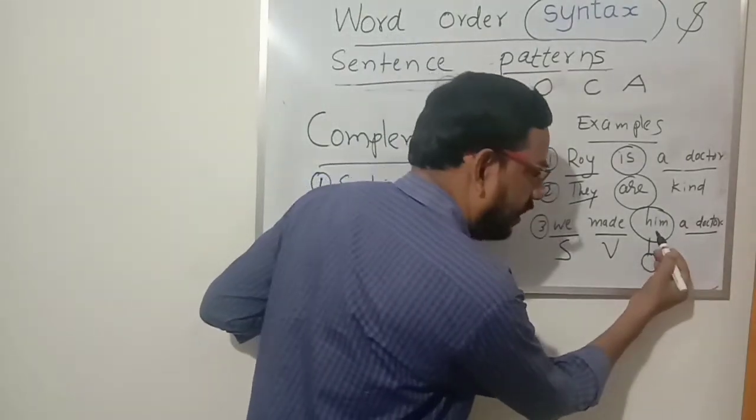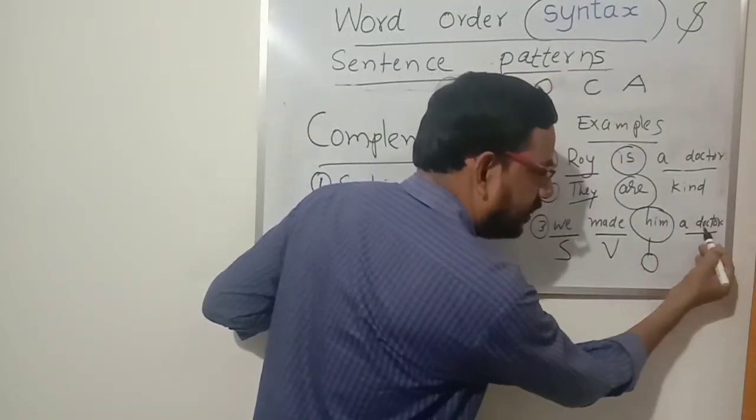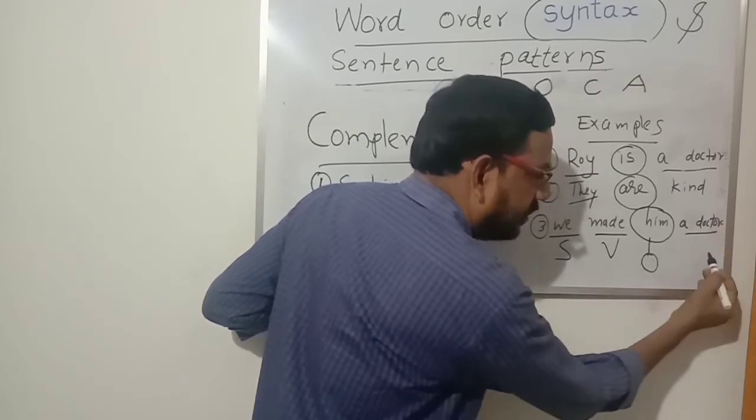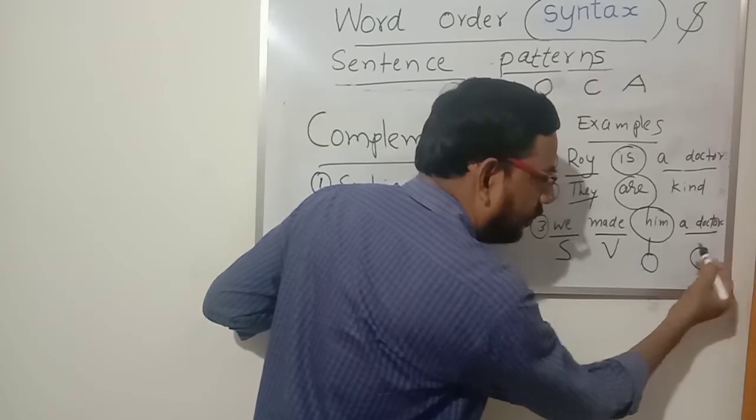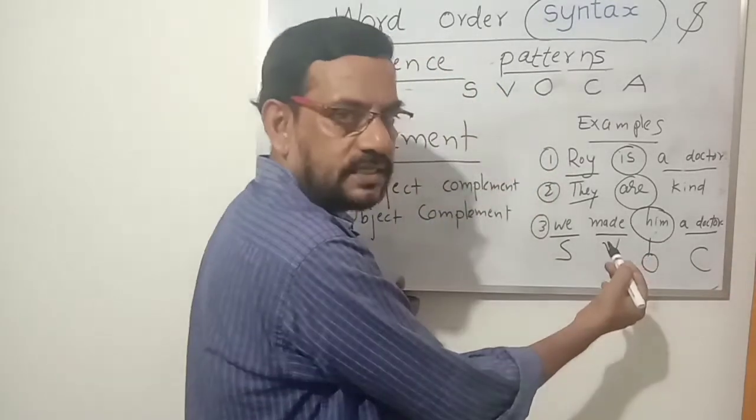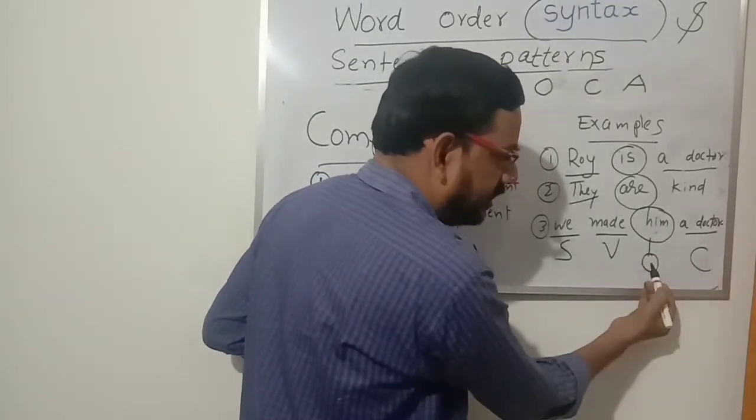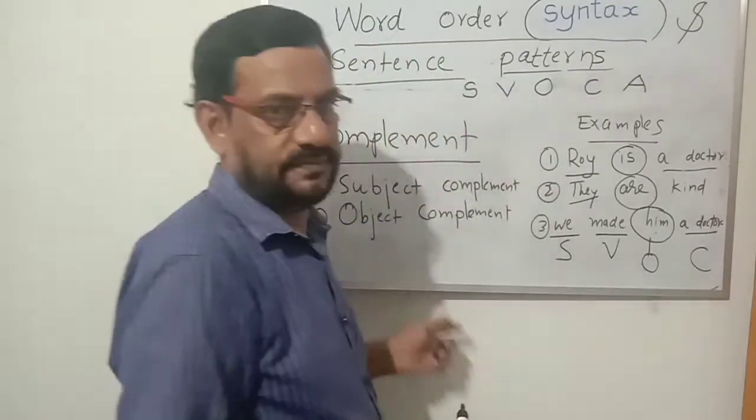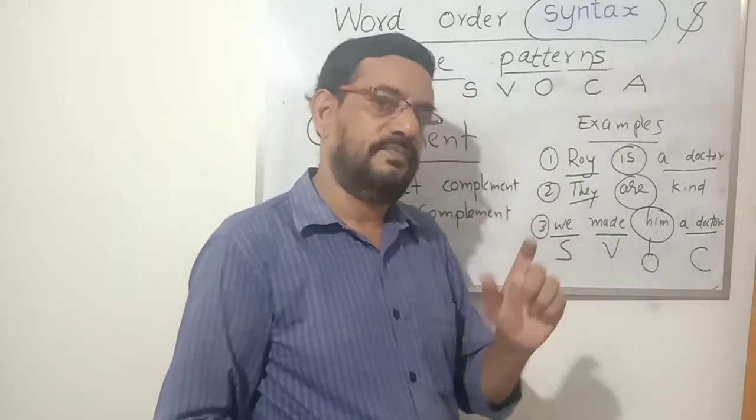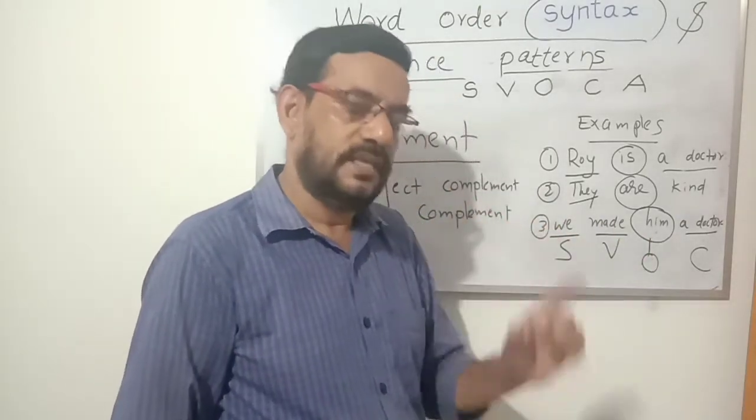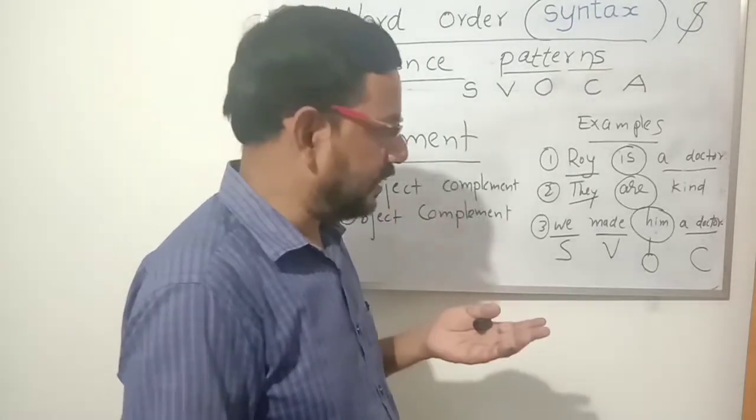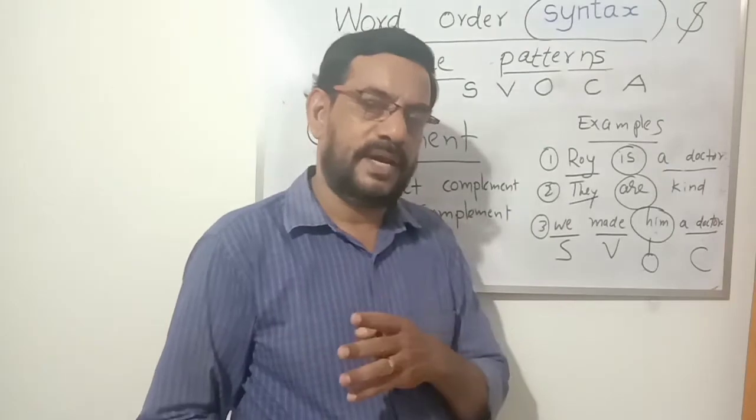So here him and a doctor are the same. So this expression a doctor is used for the object, not the subject. Him is object and this complement is used for the object, so this is object complement. For examination, you will not have to categorize what type of complement it is. You write only C. C means complement. Whether it is subject complement or object complement, that is another matter.